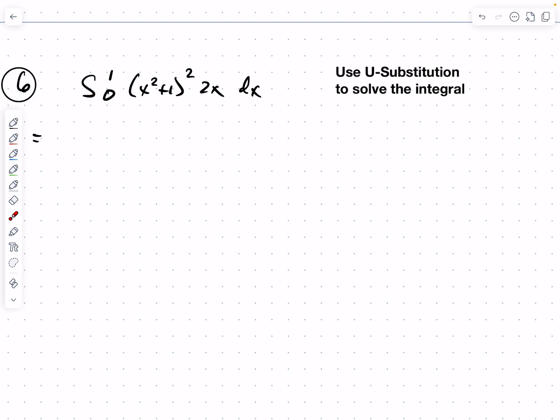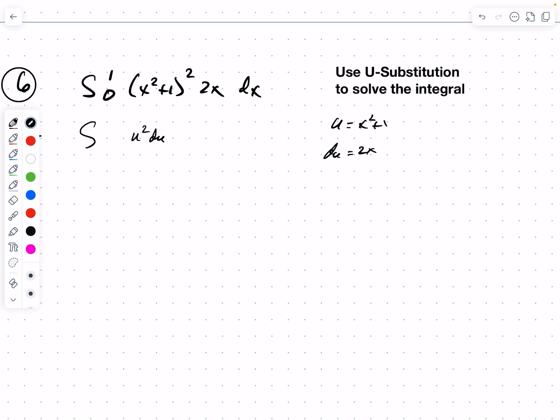And again, I take a look at this and I see a relationship. If this is u, this is the derivative of that. So I'm going to write that down over here. u equals x squared plus 1, and du equals 2x. So this is absolutely in the form of basically the integral of u squared du.